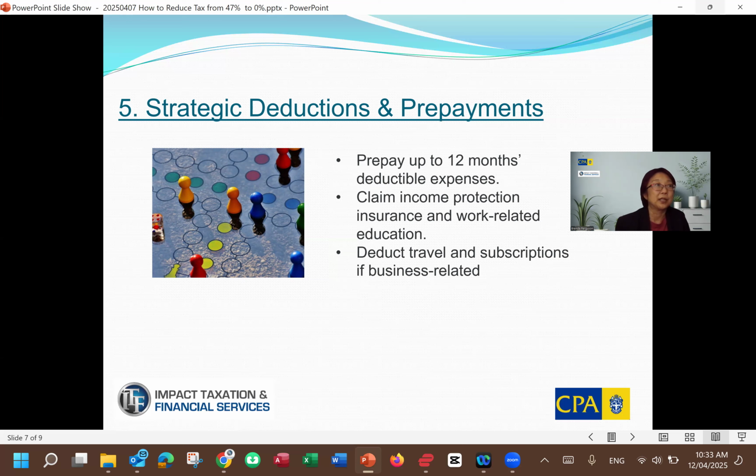Claim income protection insurance and work-related education. Income protection has to be outside your super fund for you to be able to claim a deduction. Make sure that it's purchased outside your super fund. Deduct travel and subscriptions if business related. This one's of course quite common. So subscriptions or other business related expenses, that could be a very long list.